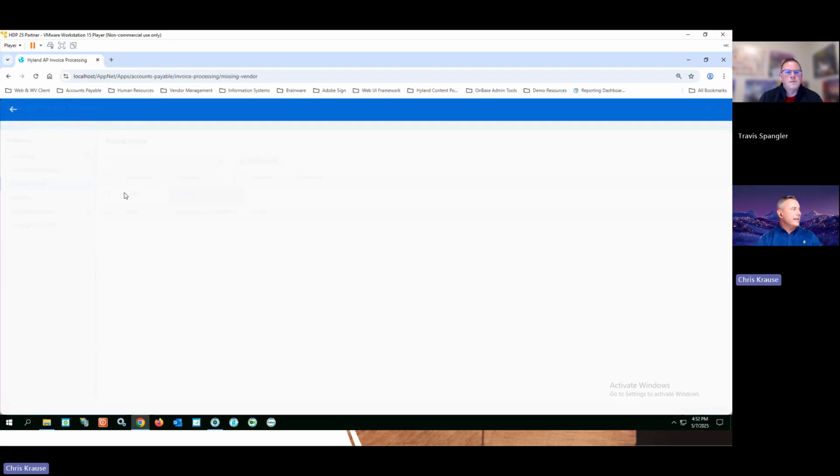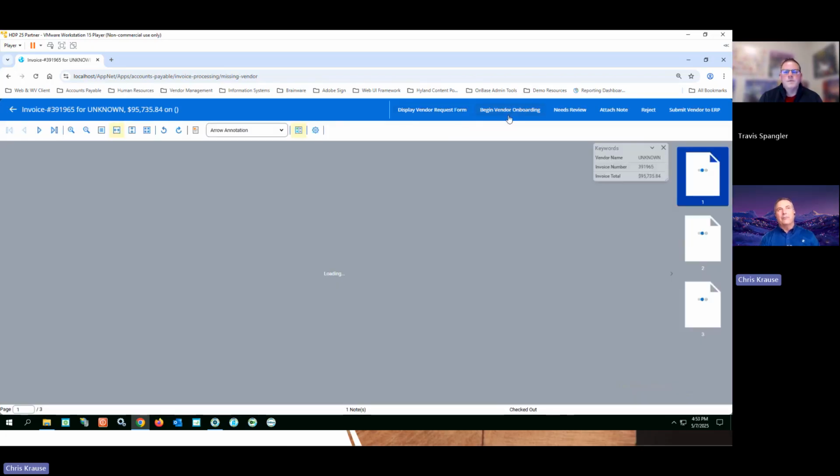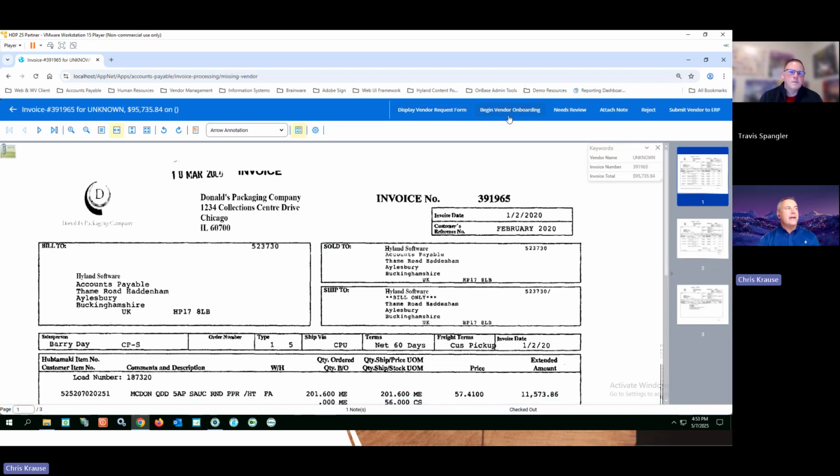And if I just click on one of these items and I open it up in my screen, I'm going to be presented with the options of what I can do for this particular unknown vendor. And those options are up here. And this is what makes this a really lovely solution and easy for your operators to manage, because these options are in the terms that I use. It's based on my OnBase workflow, and it's based on what I configured in OnBase. However, I can label these anything I like.